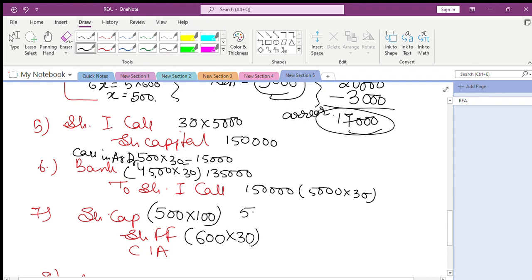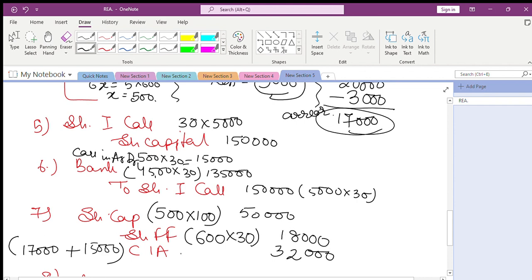So 50,000 is the total amount of share capital. Out of that, 18,000 is what he or she has given. So remaining 32,000 is what this person has not given. Let's alternatively try to find this amount. It can be the arrears amount, which we have as 17,000, and this 15,000 which this person has not given. Both calls in arrear amounts are written here. So this amount turns out to be 32,000.